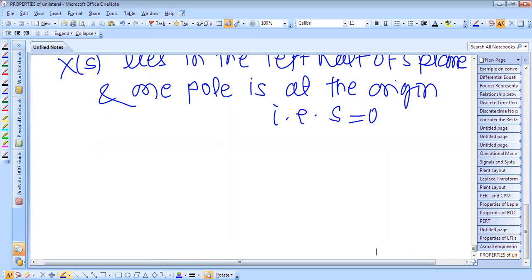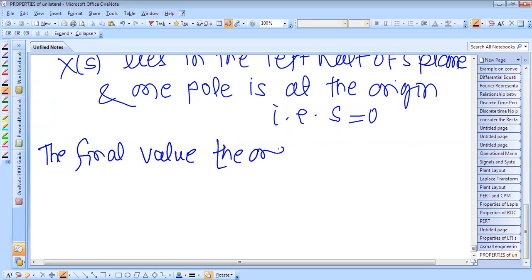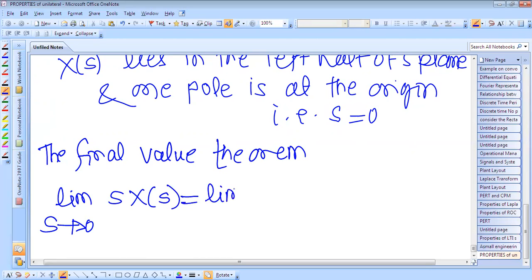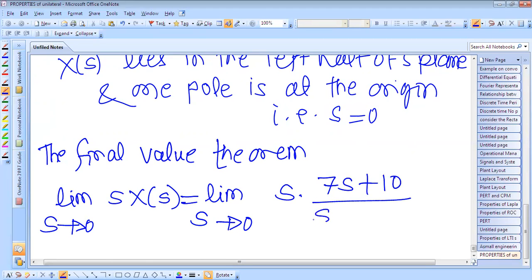What is final value theorem? The final value theorem: limit s tends to 0 s into x of s. So limit s tends to 0 s into x of s is 7s plus 10 divided by s into s plus 2.